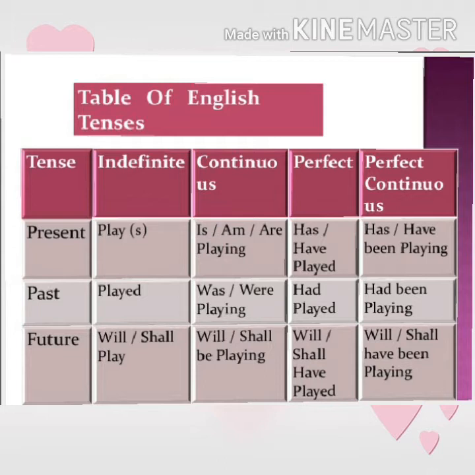It is the same in the future tense. In future indefinite we will have to use will or shall with the first form of the verb. In future continuous we will have to use will, shall, be plus first form with ing. In future perfect, will, shall, have played. And in future perfect continuous we have to use will, shall, have been plus first form with ing.